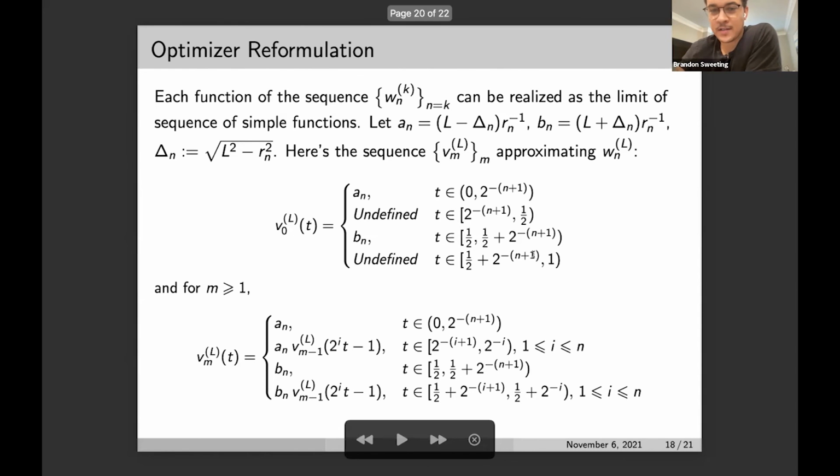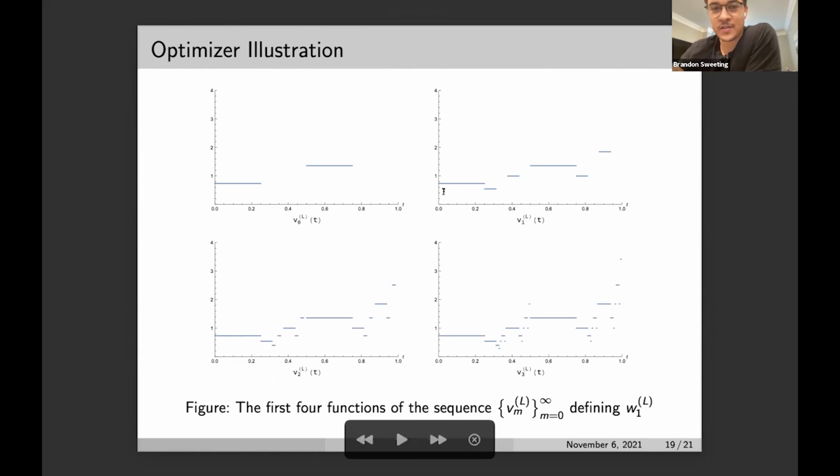But we can illustrate the sequence for the first term in the optimizing sequence at L here, right? And so we can see how these functions have a lot of self-similarity in their definitions. And this is just the sequence that approximates the first term in the optimizing sequence at L.